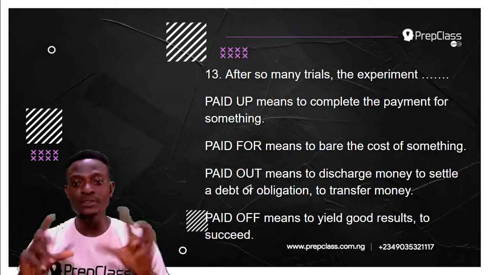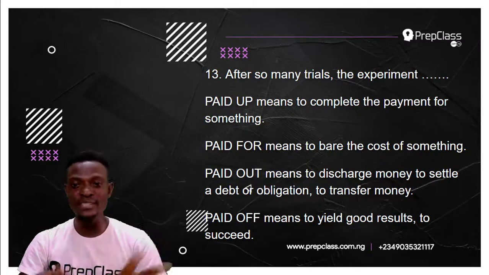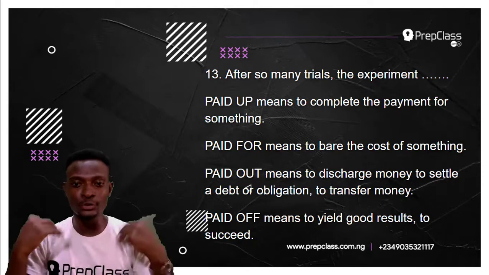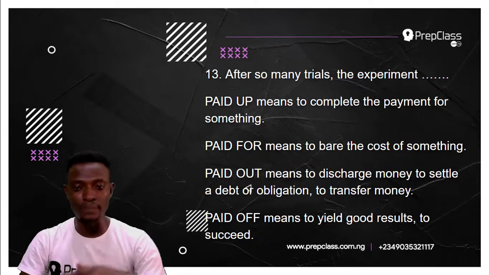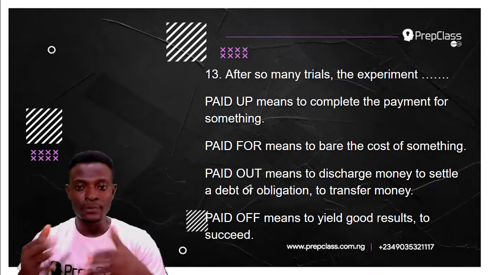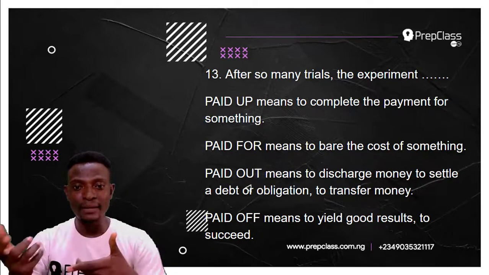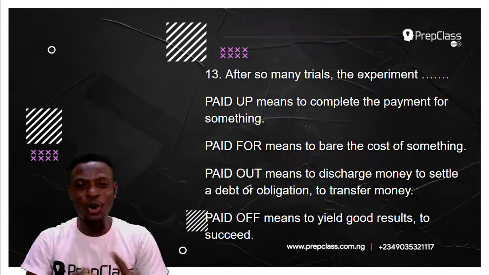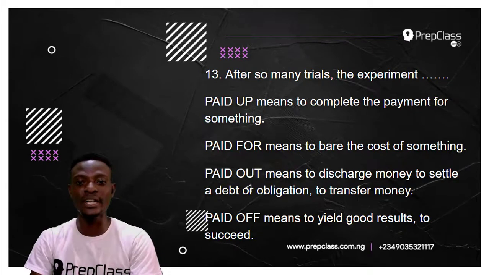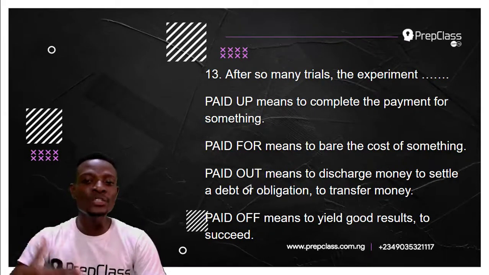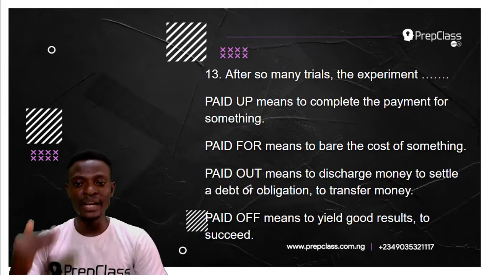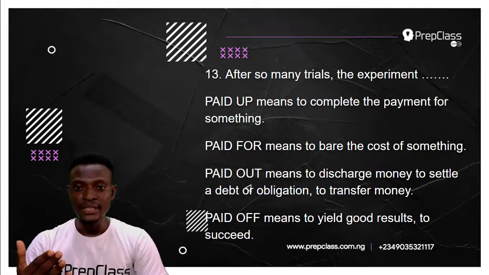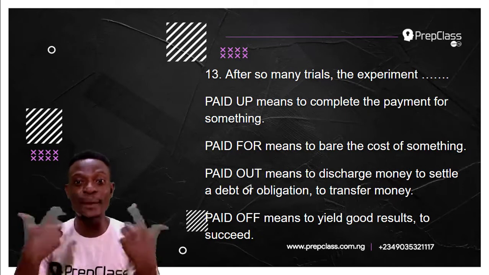Now, paid out means to discharge money, to settle a debt or obligation, to transfer money. I paid out some money for the shoe. I paid out some money for the car. So, paid out means to discharge money, to settle a debt or obligation, or to transfer money. Now, paid off means to yield good results. It means to succeed.